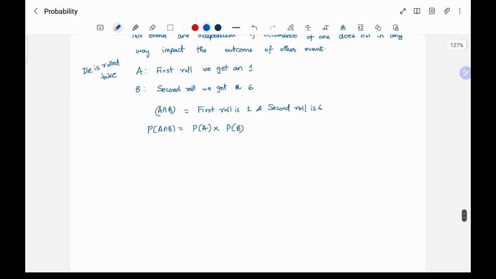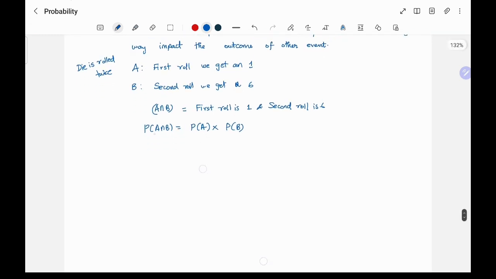So this is a special property of independent events. Also, if this is true, then we can also say that A and B are independent. So it is vice versa. So either way you go, it is still true.